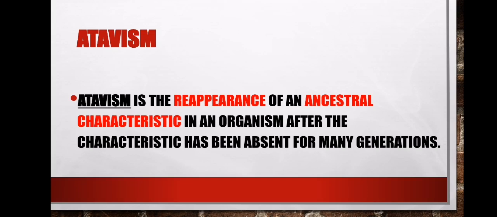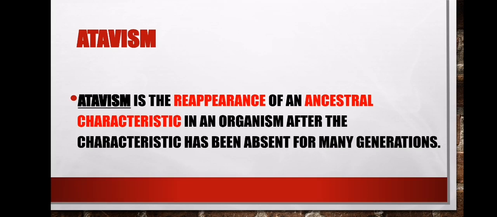We give it a name and say it's atavism. What do we mean by atavism, people? The definition that we have here says, atavism is the reappearance of an ancestral characteristic in an organism after the characteristic has been absent for many generations. What do we mean by this statement, people?